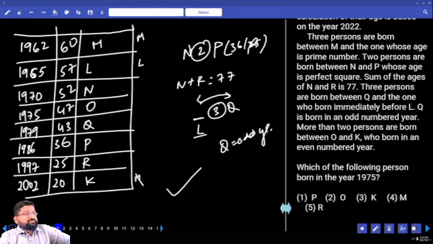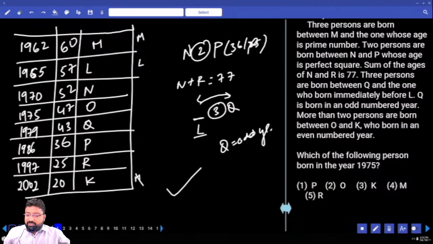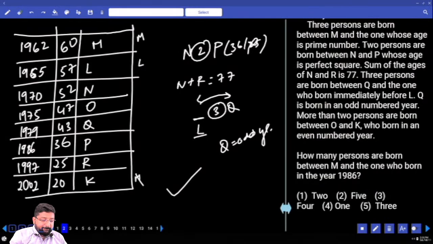Is this clear? Okay. Which of the following persons born in the year 1975? Who is born in 1975? How many persons are born between M and the one who was born in the year 1986? M and 1986. 1, 2, 3, 4. Okay now? Next question.